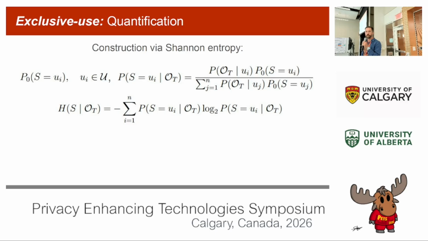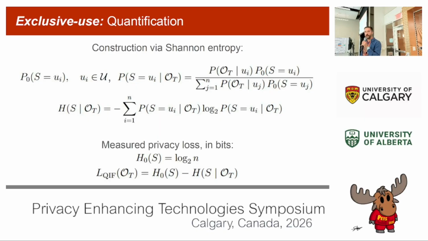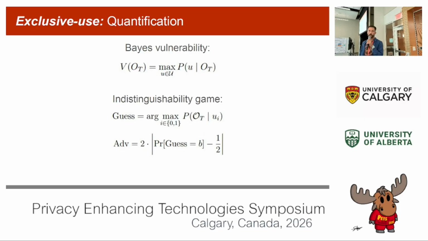For actual quantification, we have our construction using Shannon entropy. Don't be intimidated by this. It's basically the previous formulation applied to Shannon entropy with our likelihood function. This allows us to measure the privacy loss in bits. At the top there, we have a baseline of log 2 of n, and then L capturing our delta between the uniform or prior baseline and our observed Shannon entropy. We also measure and report on base vulnerability, which is basically attacker confidence. And then we also do an indistinguishability game between pairwise users.